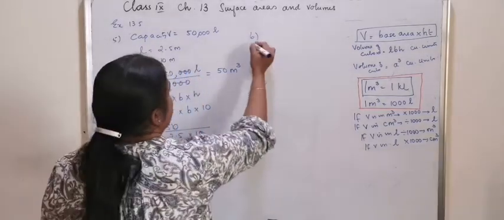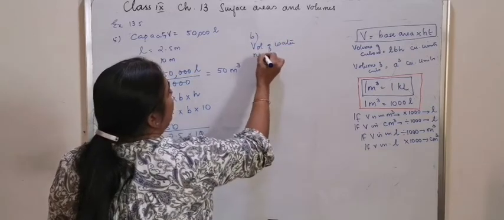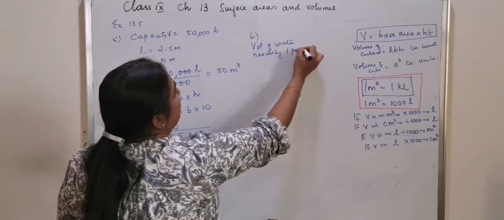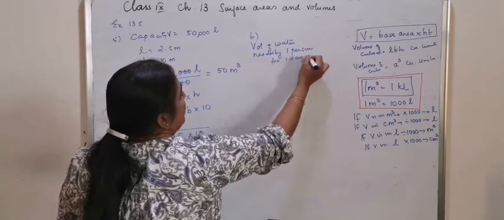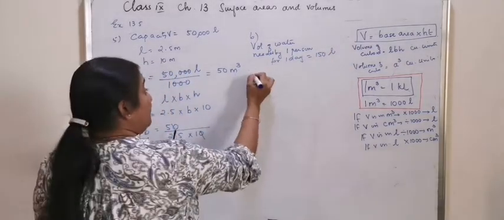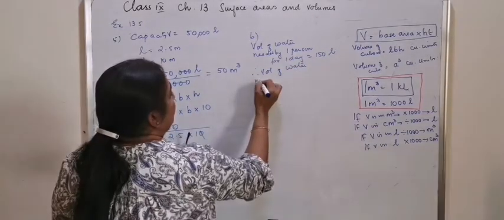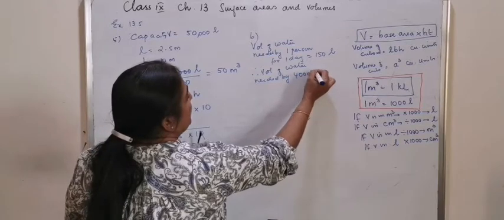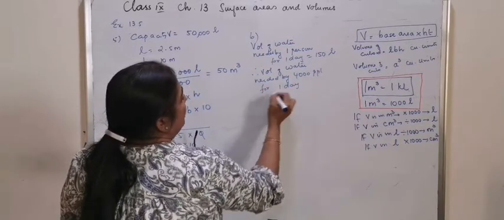So, let us write it as volume of water needed by one person for 1 day is equal to 150 liters.